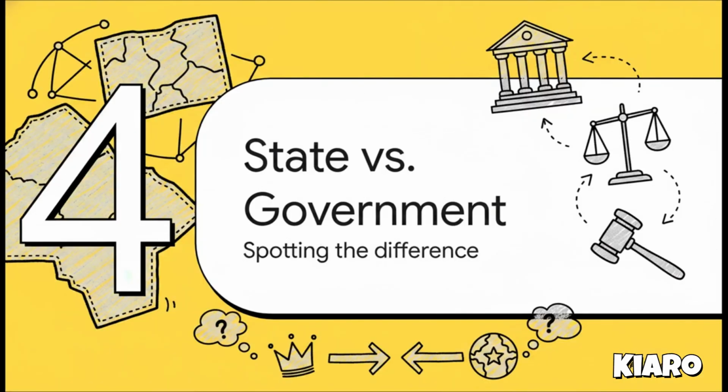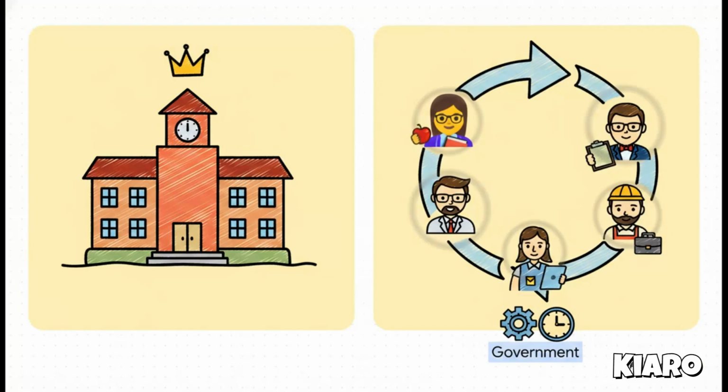Section 4, state versus government. Honestly, the best way to think about the difference between these two is through an analogy. The state is like a permanent school. The government, that's like the principal and the teachers.